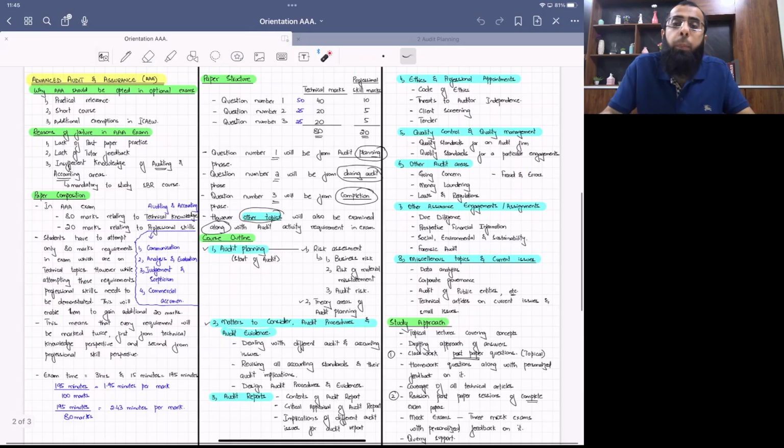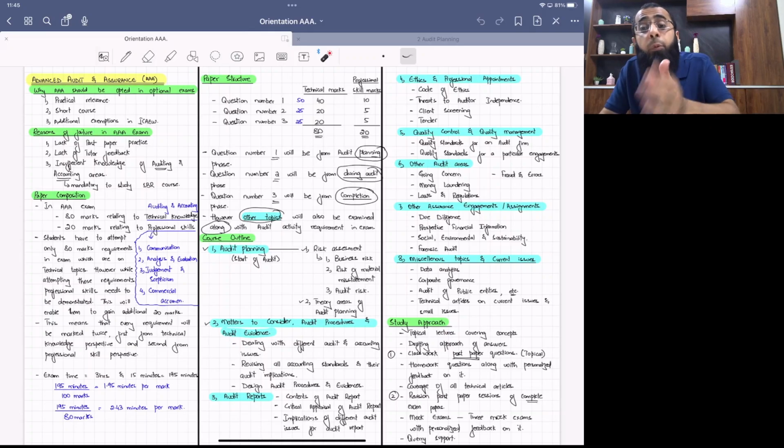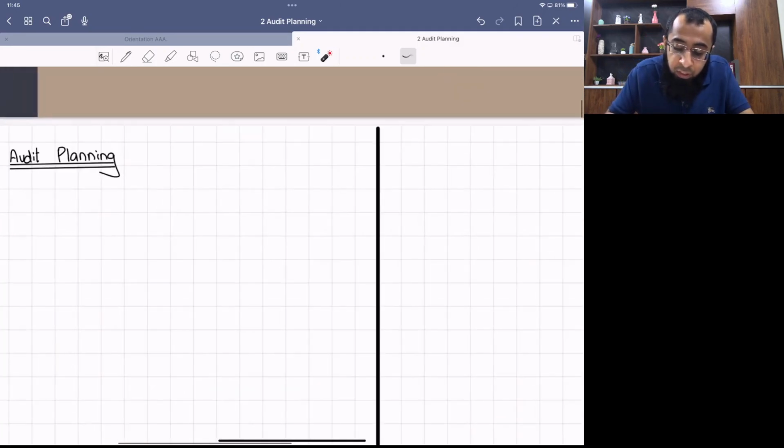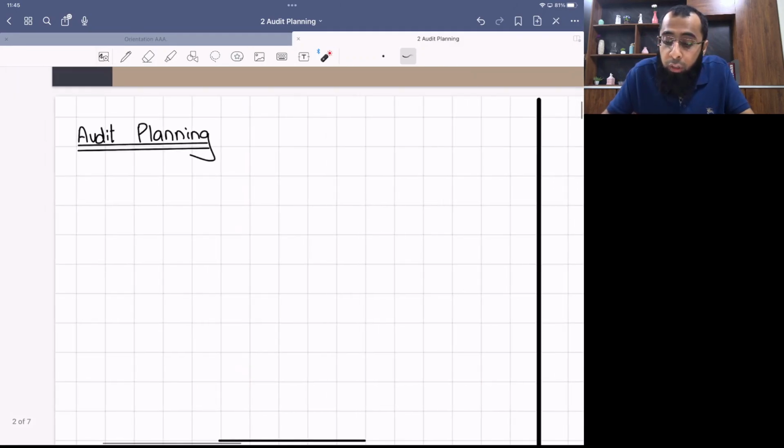Okay, this will be our routine approach, that in every new class we'll first discuss what we discussed in the previous classes, so that you can have a quick recap. It takes like 5-10 minutes in every class, but a good recap will always be good when we'll be moving towards the topics also. Okay, so now let's start today's class in detail, and we are moving towards our first chapter, and that is audit planning.